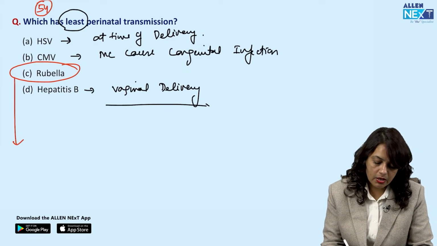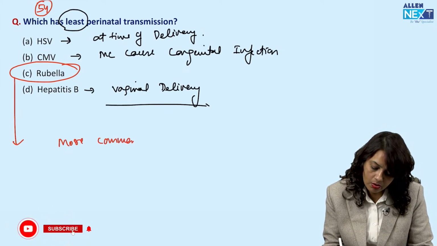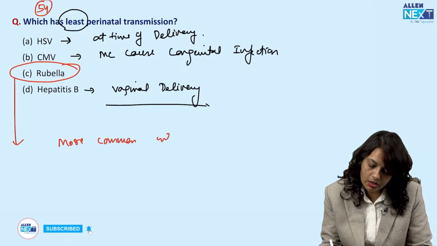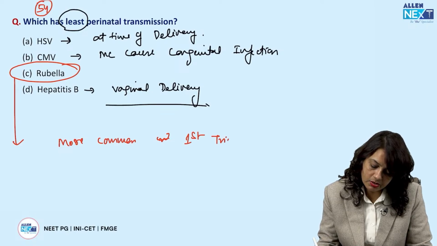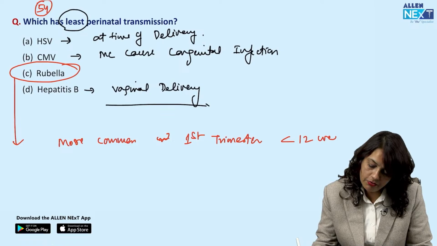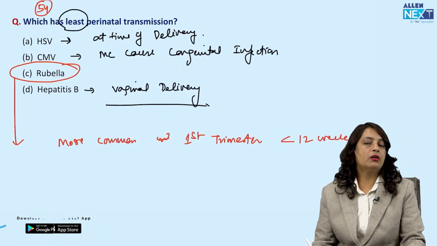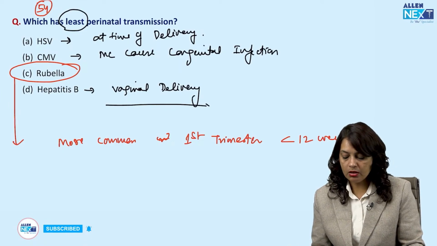Usually, rubella infection is more common in the first trimester. So, usually at less than 12 weeks of pregnancy, the maximum transmission of rubella occurs from mother to baby.